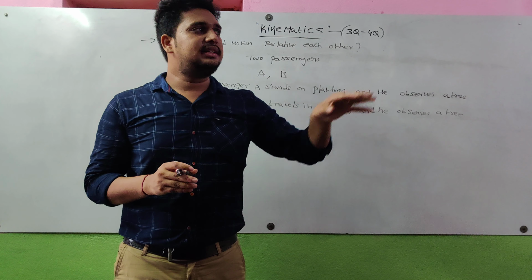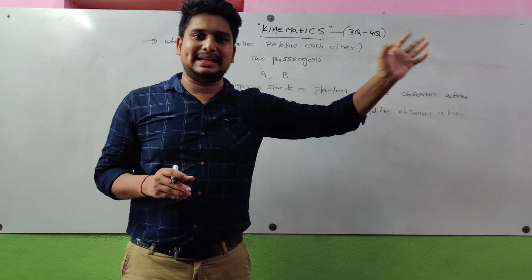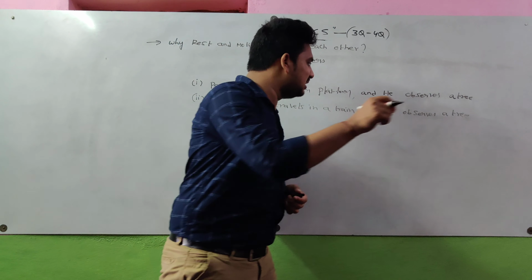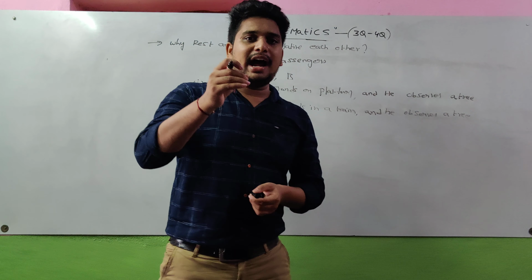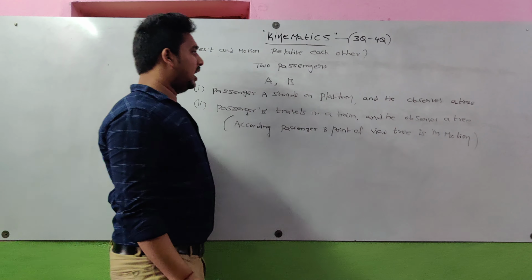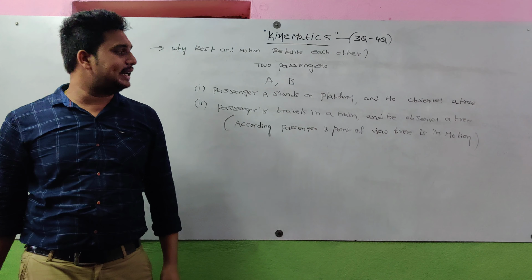the tree is visible as at rest. According to passenger B, who travels in a train and observes the tree, from passenger B's point of view, the tree is in motion.